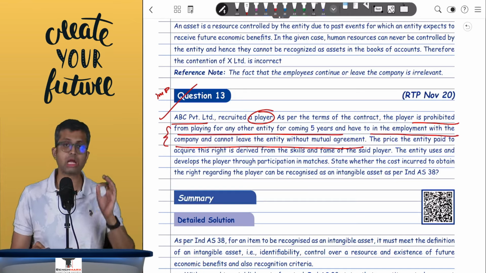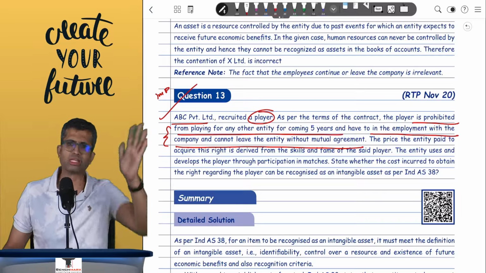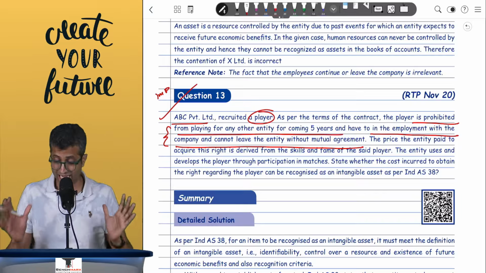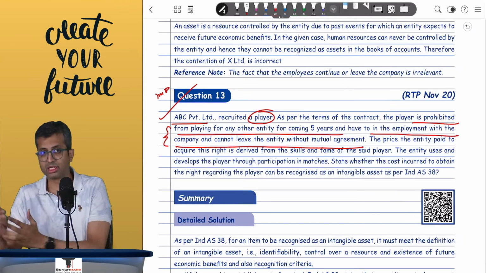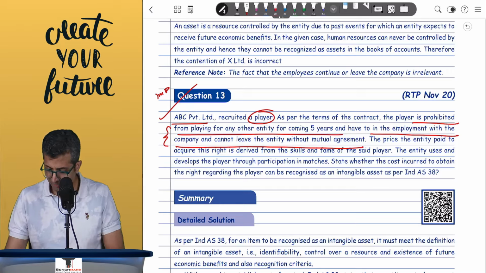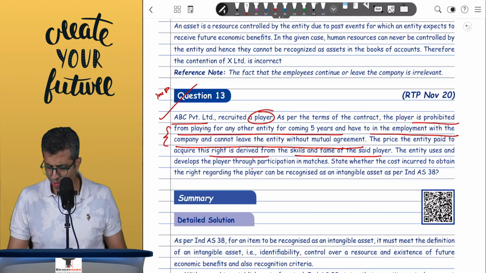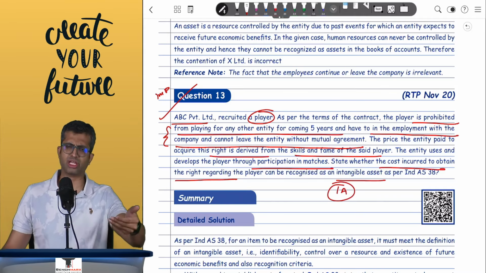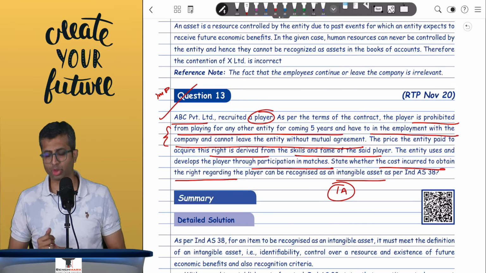Now this clause is usually not there in a regular employment agreement where you can give a 1 month notice and leave. However, here you cannot do that, and hence this clause exhibits control over the player, and hence this player can be shown as an intangible. The player rights. Price paid by the entity to acquire the right is derived from the skills and fame of the player. The entity uses and develops the player through participation in matches. State whether the cost incurred to obtain the right can be shown as an intangible asset. Yes, it will be shown as an intangible asset because the contractual terms exhibit that kind of control.